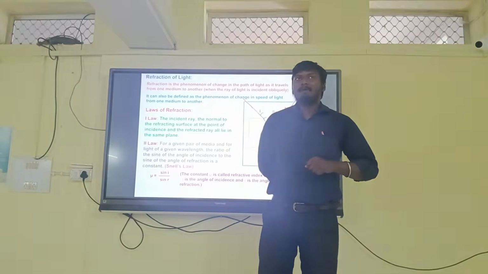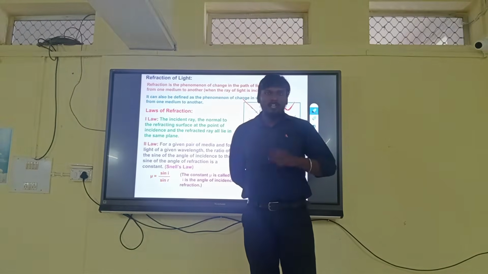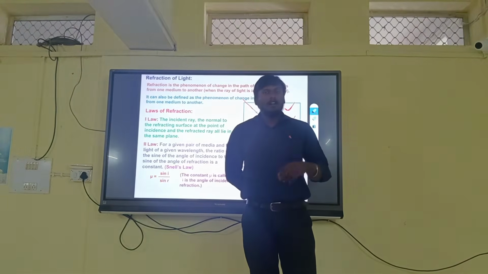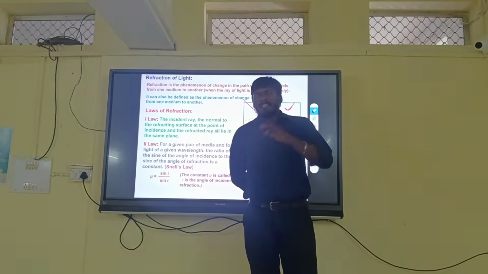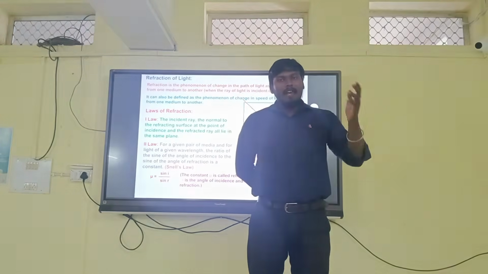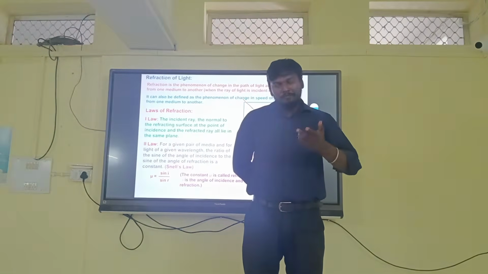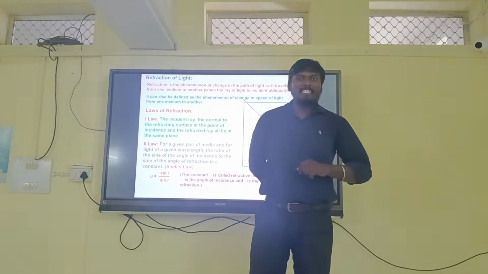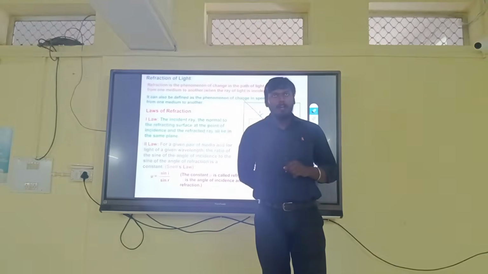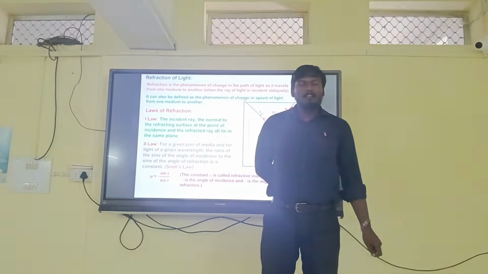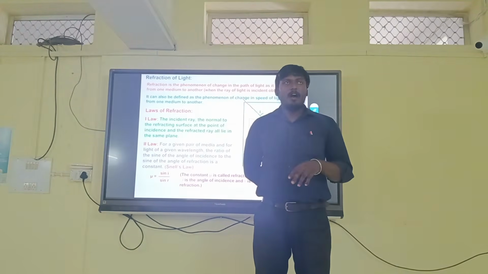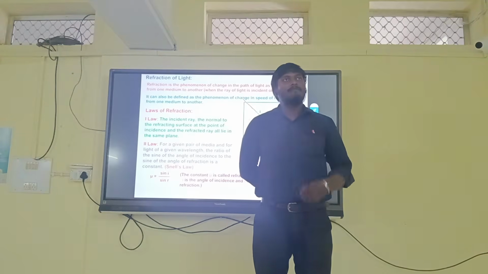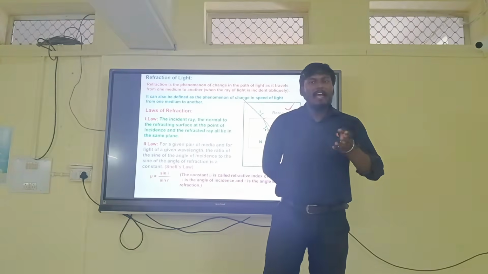For example, if I am seeing an object of a red color under white light, and another person sees the same object under red light, then for both of us the color of the object is different. Now this difference is not due to our vision error or something else. This difference is because of the behavior of light in itself.